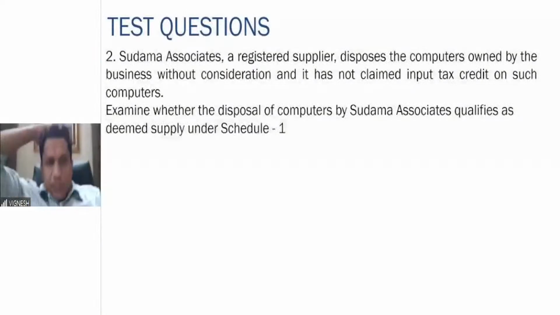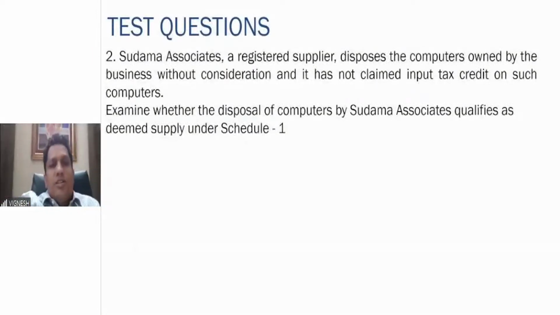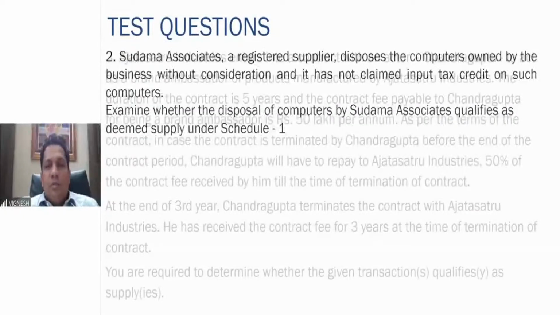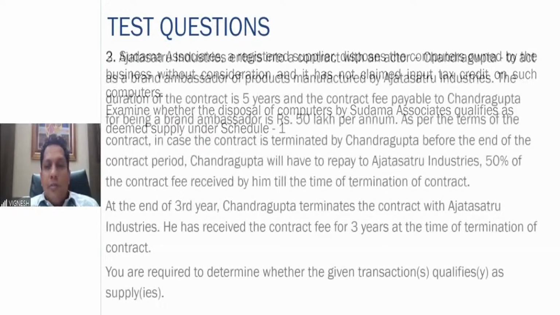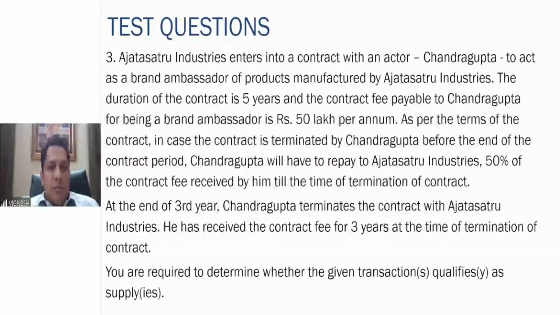Next question. Ajatashatru Industries enters into a contract with an actor, Mr. Chandragupta, to act as a brand ambassador of products manufactured by Ajatashatru Industries. The duration of the contract is 5 years and the contract fee is payable before the end of the contract period. Chandragupta will have to repay to Ajatashatru Industries 50% of the contract fee received by him till the termination of the contract.